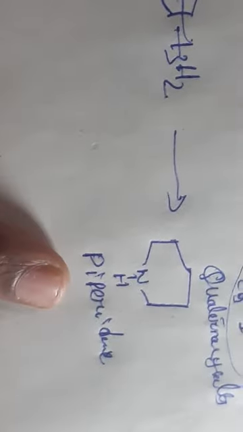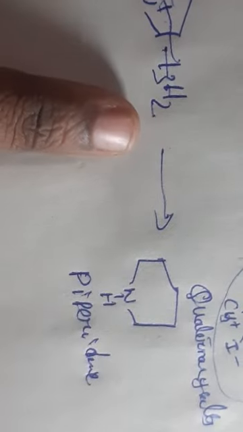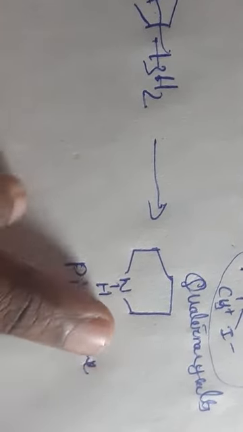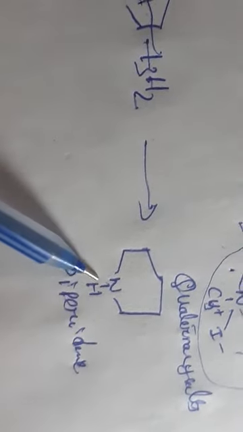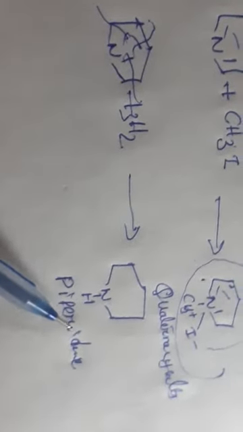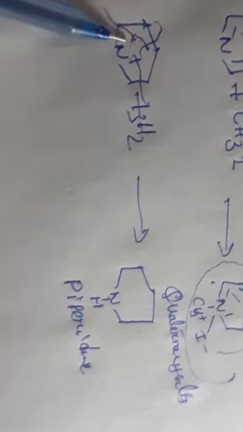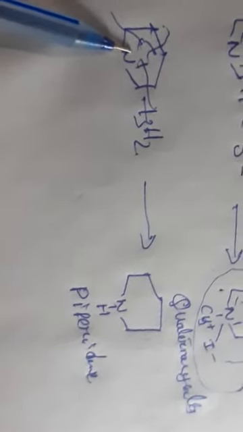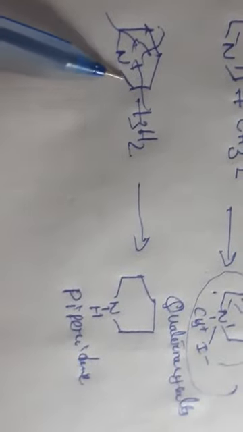This compound is piperidine. So pyridine treated with 3H2 forms piperidine, which is evidence that pyridine consists of double bonds.